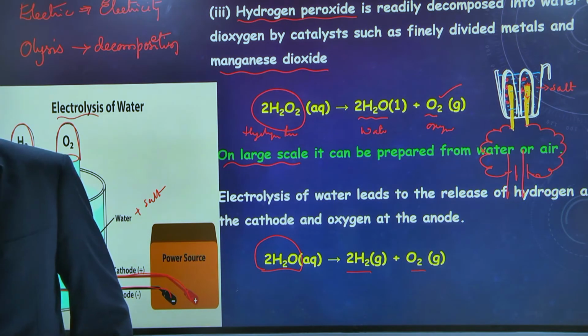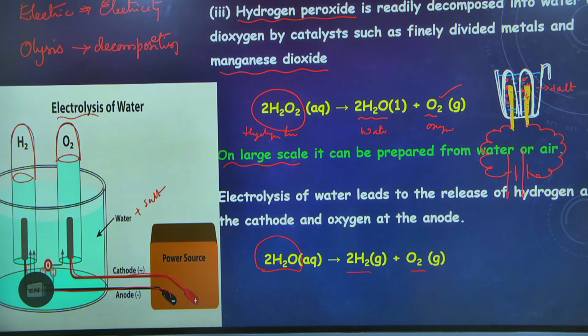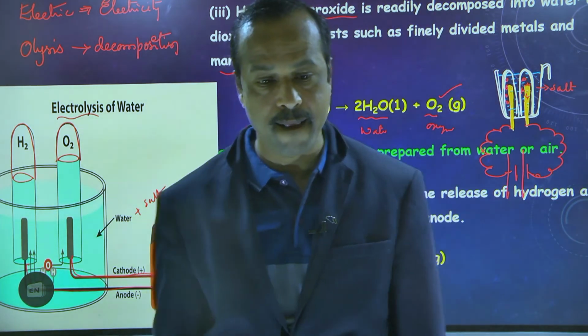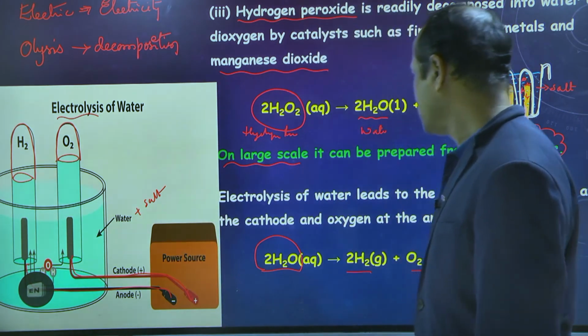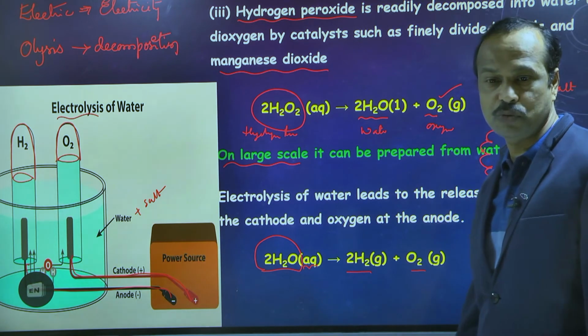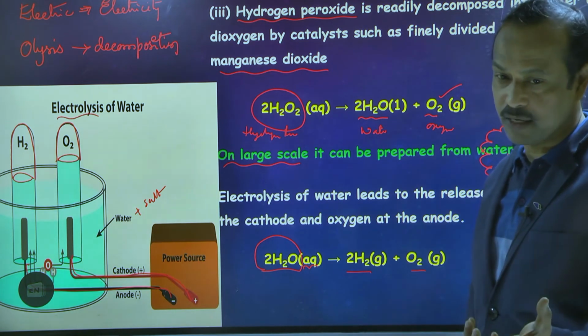You take the screenshot, later you can write it. Okay, sir. It's 2H2O, and this is aq. Aq means aqueous, like a liquid, water.